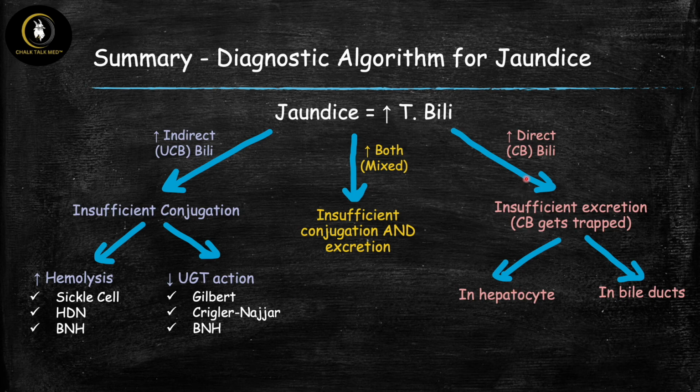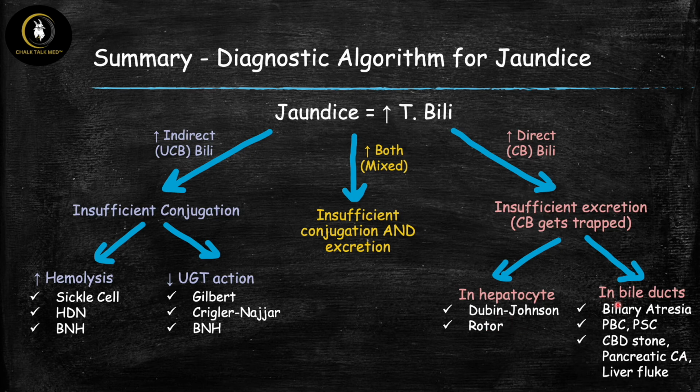Let's go on the other side where we have high levels of direct bilirubin. So the conjugated bilirubin is trapped. And if it's trapped in the liver, the main two cases we talked about there were the inherited hyperbilirubinemias of Dubin-Johnson and Rotor syndrome, or it can be trapped in the bile duct. So you can have a congenital absence of the bile duct, such as biliary atresia. You can have biliary tract disease like primary biliary cirrhosis or primary sclerosing cholangitis, or you can have a biliary tract obstruction by a common bile duct stone, pancreatic head cancer, or liver flukes.